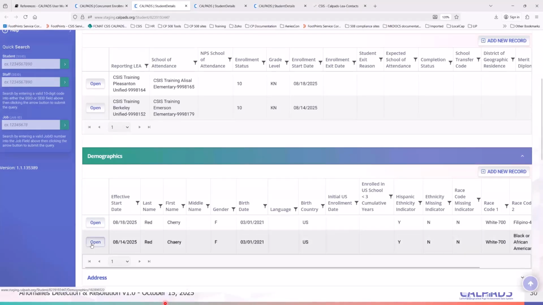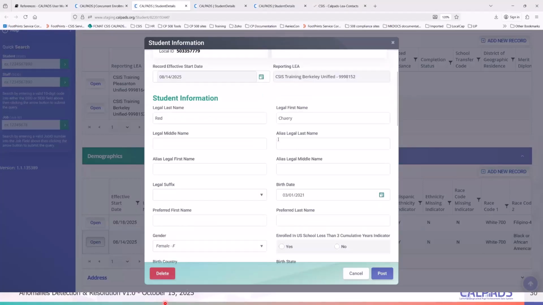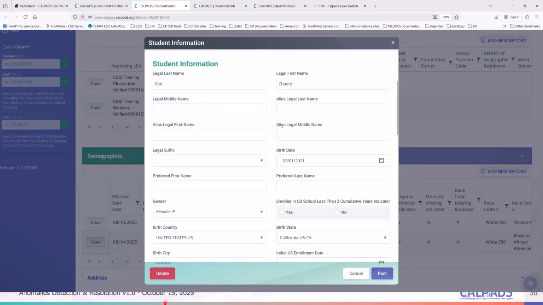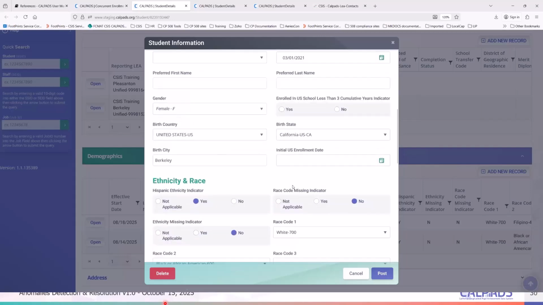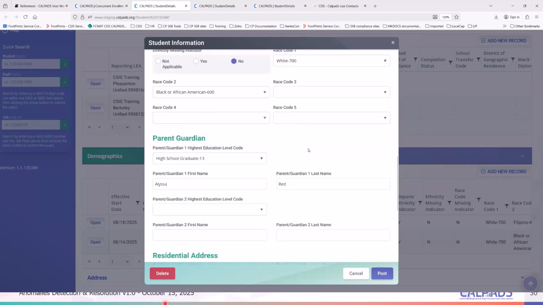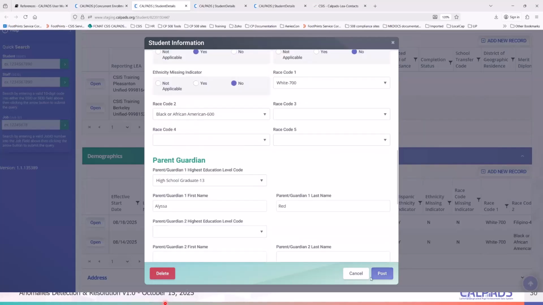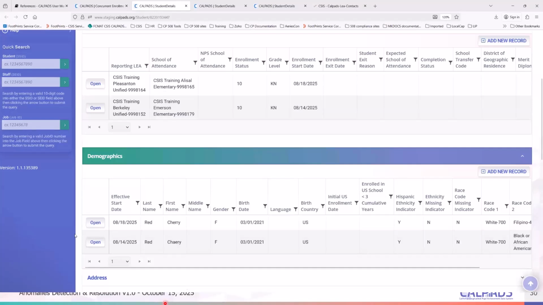So you go to yours and click on the demographic information. You scroll down. Of course, you refer to your SIS to see if you have the proper information. The student indeed is cherry red. And then the student has mixed race. And then the student's parent's name is Alisa Red. Okay. So that's that. Alisa Red. And you look at your SIS, you indeed have that information as well in there.